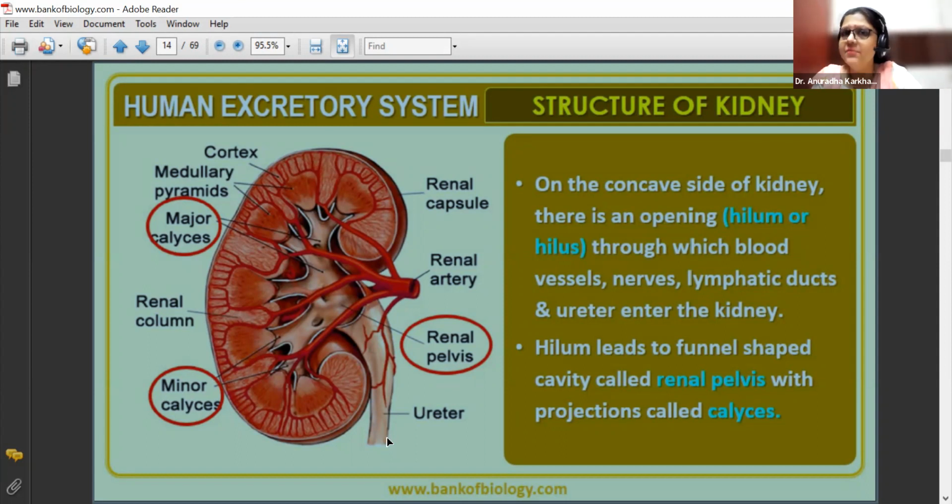Internal structure of kidney समझ में आ रहा है बेटा? The entire region from which minor calyces arise is known as major calyces. Yes, correct. Just like our palm and our fingers. ठीक है? Minor calyx, major calyx, cortex, medullary pyramids, renal artery, renal pelvis, ureters.